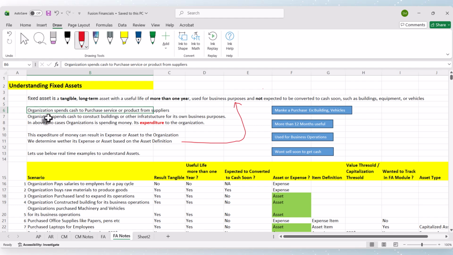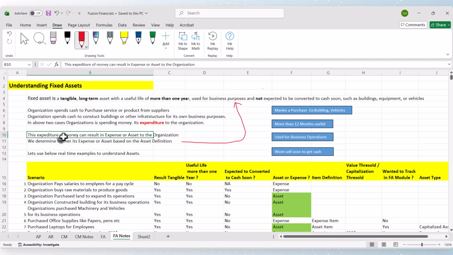When we say purchasing, we are making an expenditure to the company.